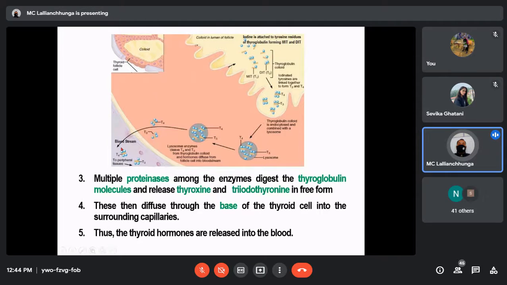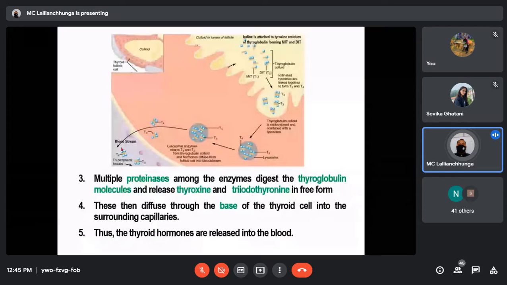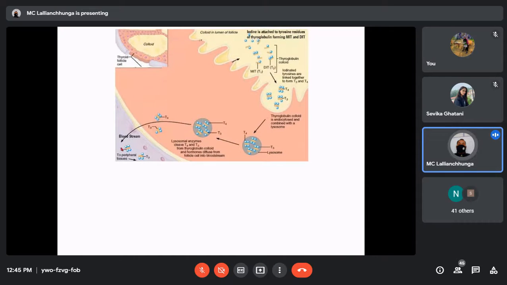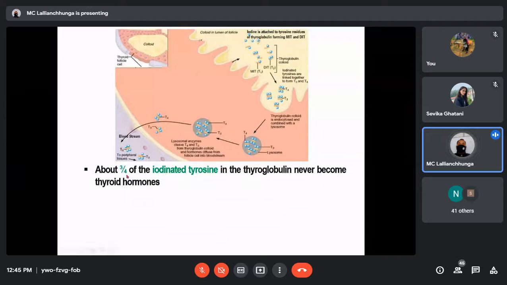But as I told you, most of them will bind to the plasma proteins only, because thyroid hormones are not water soluble. About 3/4 of the iodinated tyrosine in the thyroglobulin never become thyroid hormones.